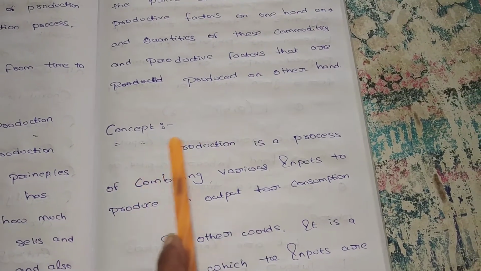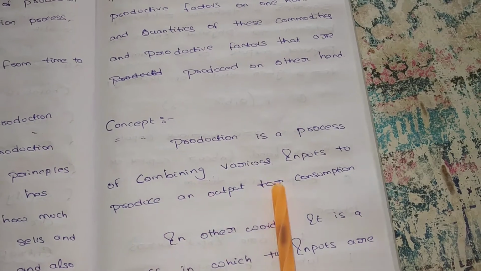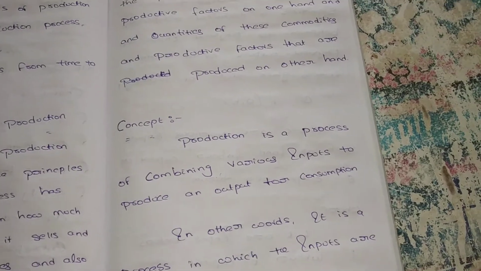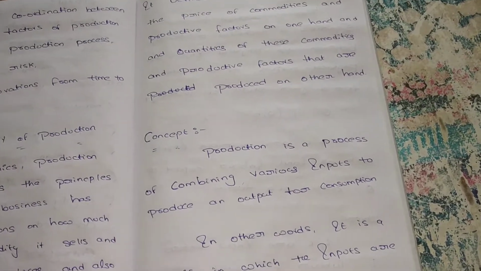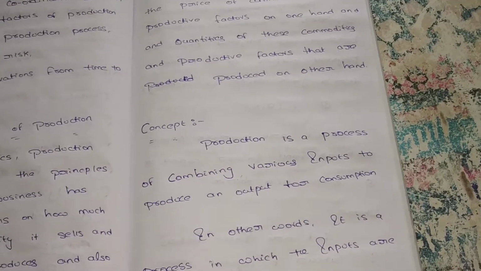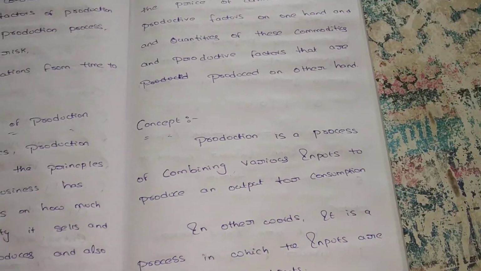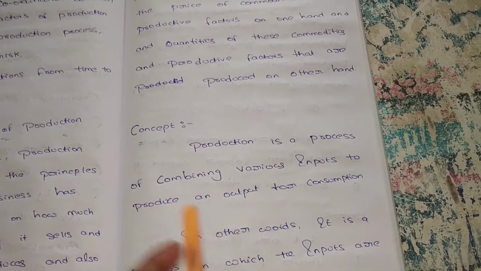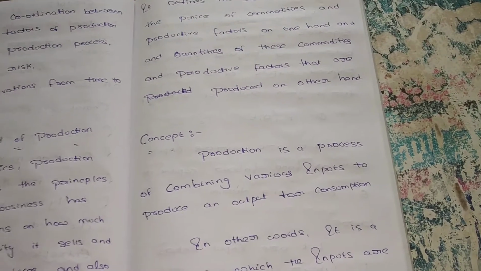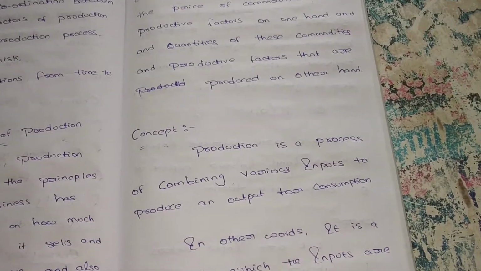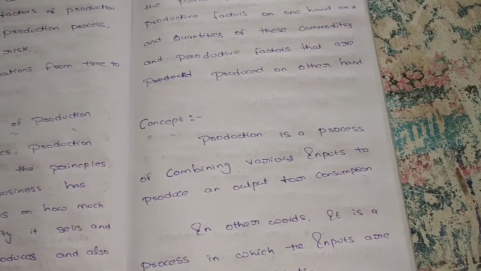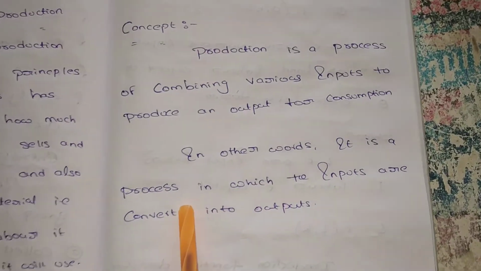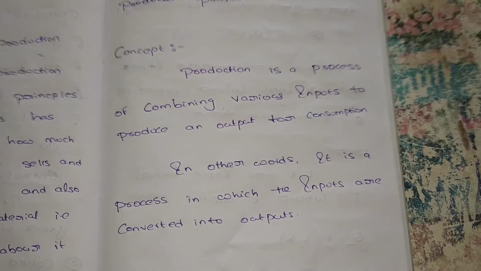Next, what is the concept? Production is a process of combining various inputs to produce an output for consumption. Production is a process. It is a process of combining various inputs. What are the inputs? Here, land, labor, and capital. For those inputs we get some finished product, that is the output. We are producing for consumption. In other words, it is a process in which the inputs are converted into output.